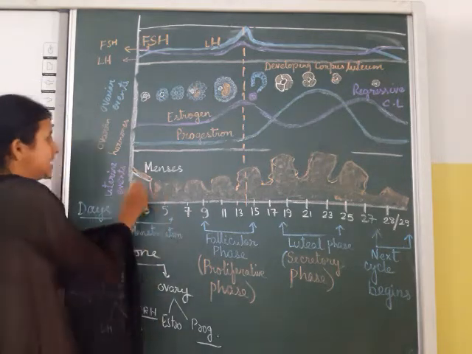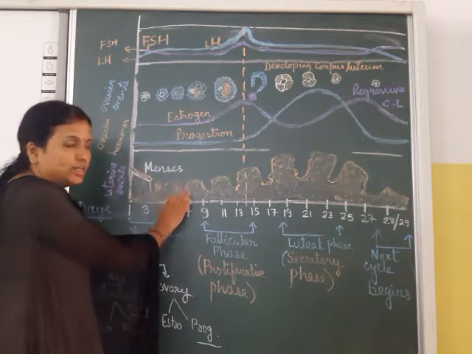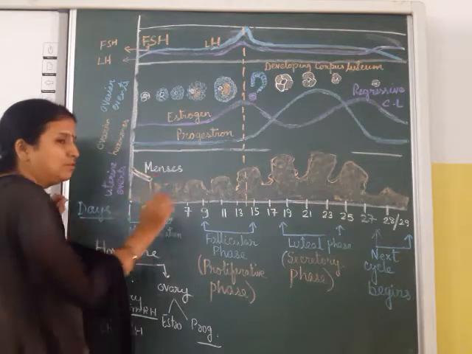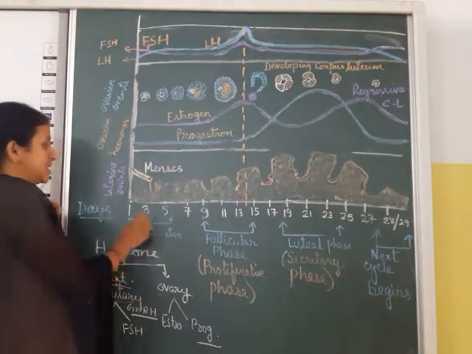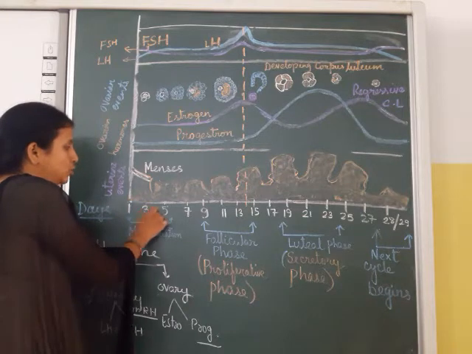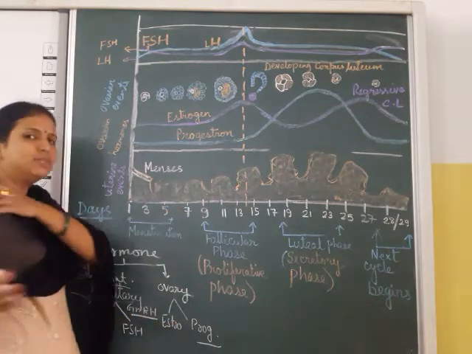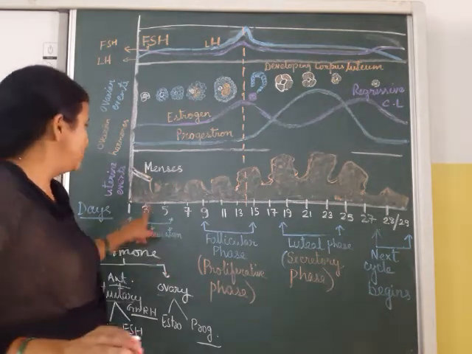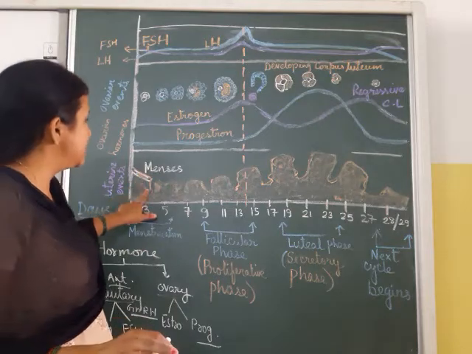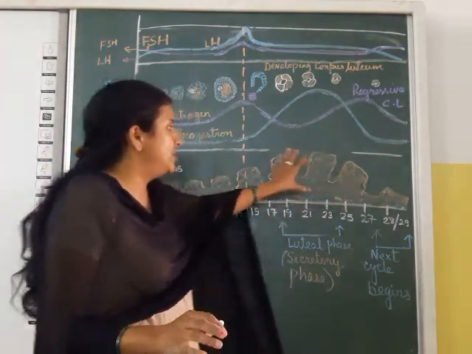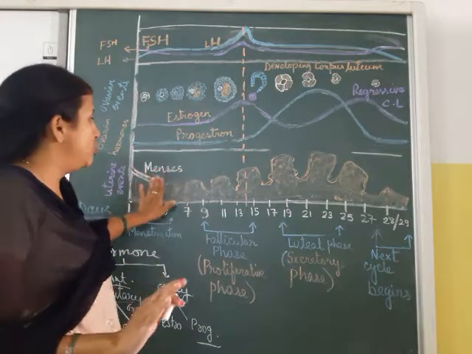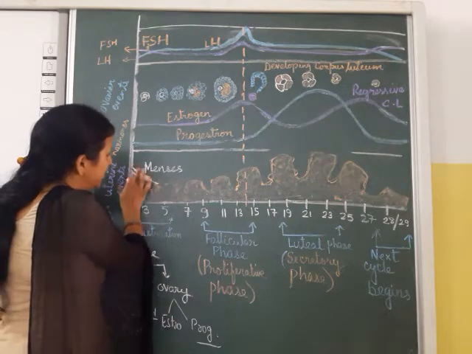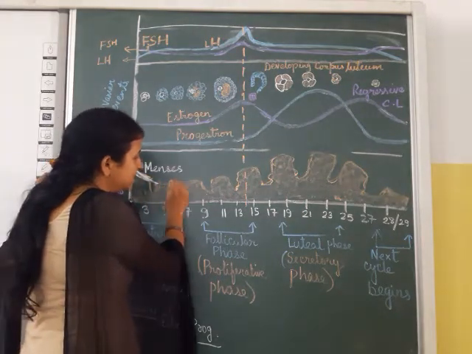Now let us first understand this. In uterine events, what are the various changes taking place in the uterus? The first is menses. The menstrual flow through the vagina is called menses. It starts from the first day, 1, 2, 3, and usually ends at the 5th day, or it may take place up to the 6th or 7th day, but the normal flow is day 1 to 5. Then this is the endometrial lining inside the uterus. When the menses take place, it degenerates. This graph indicates the degeneration, here up to this point it is degenerated.